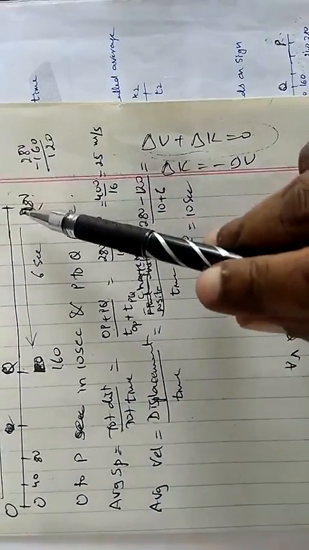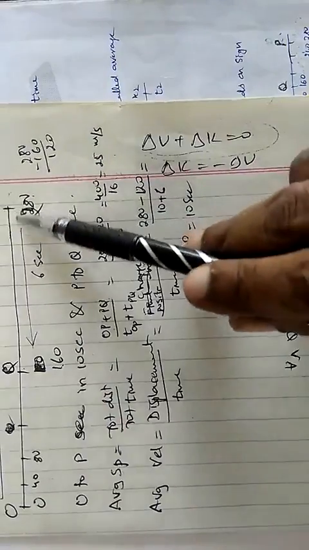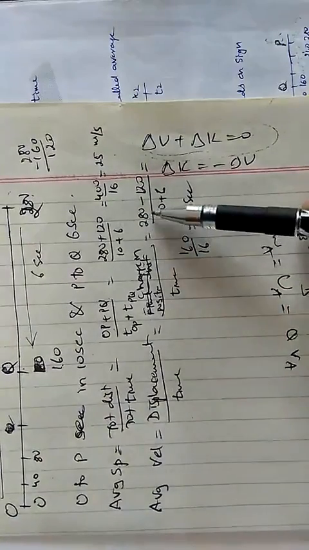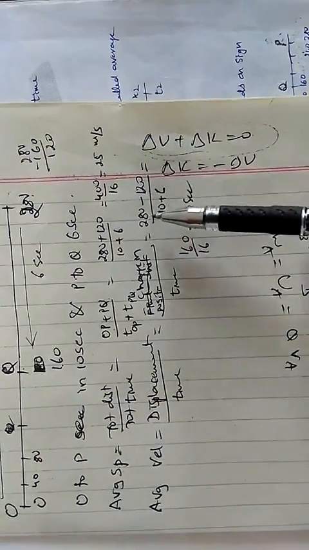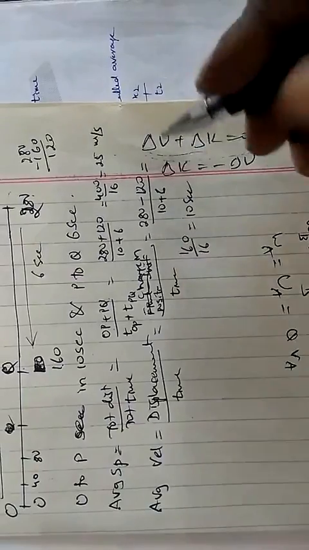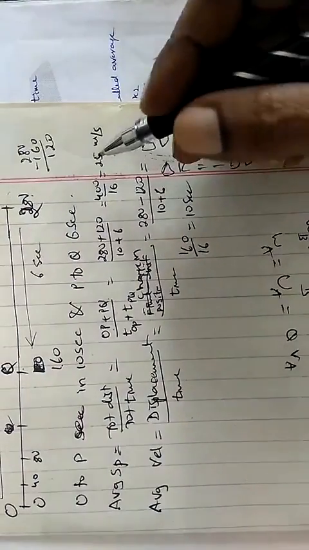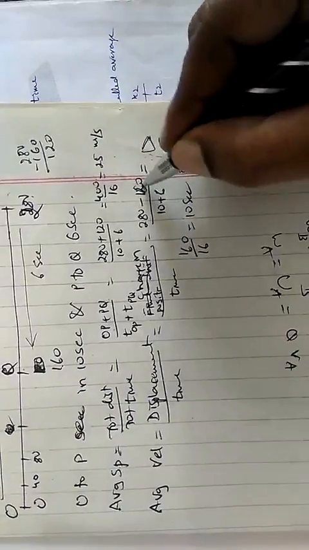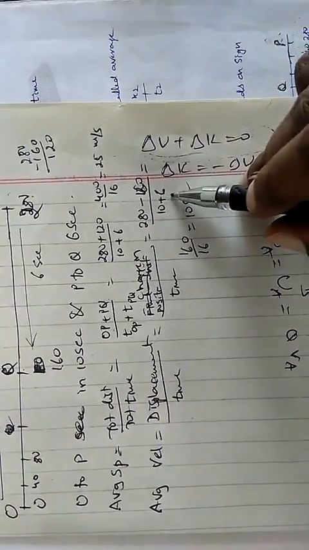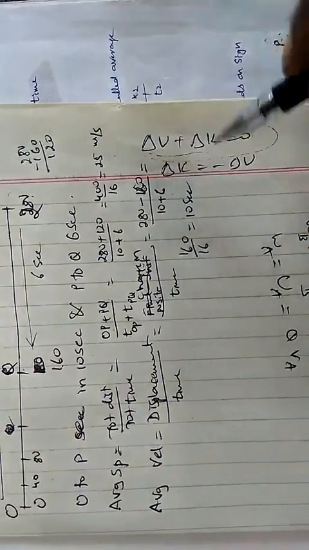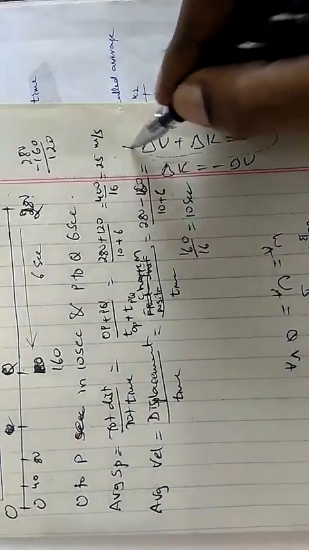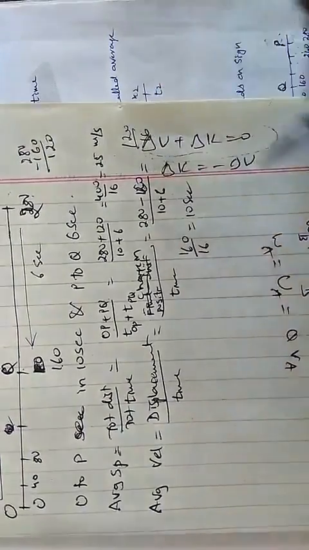So the change in position is 280 minus 160, divided by total time taken. Whatever difference comes, you write here. So it is 120 upon 16.